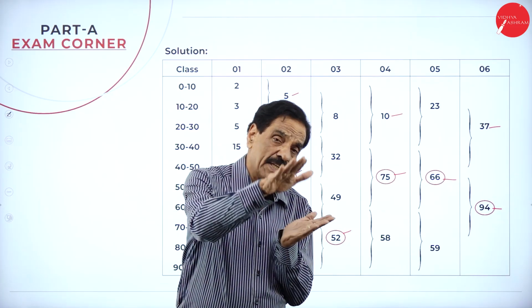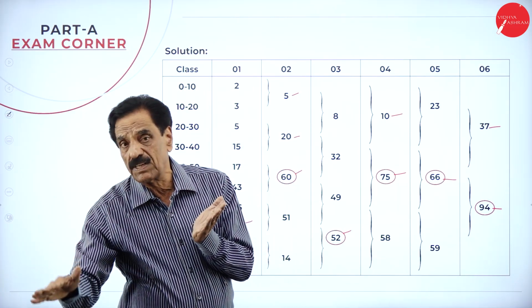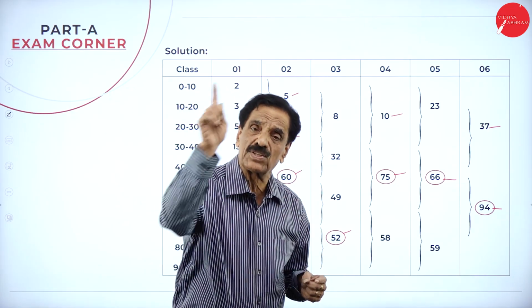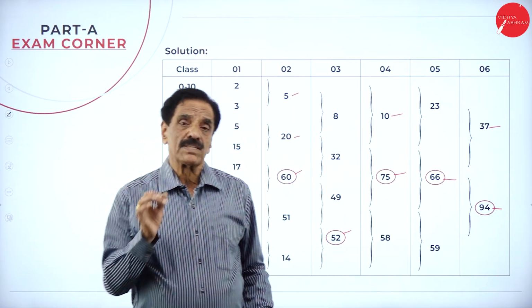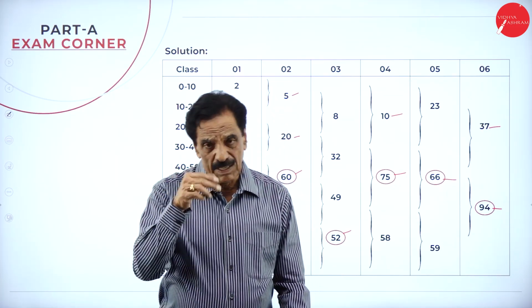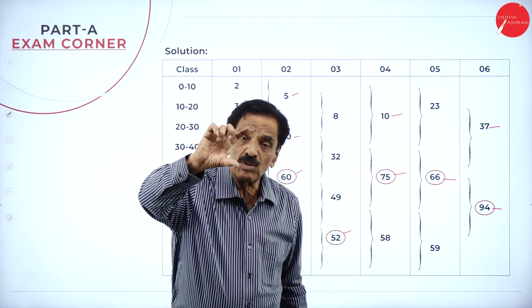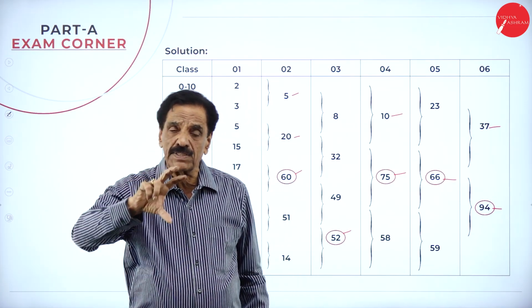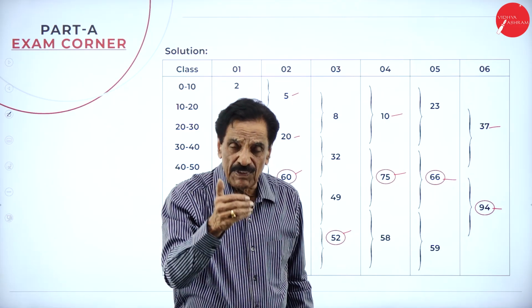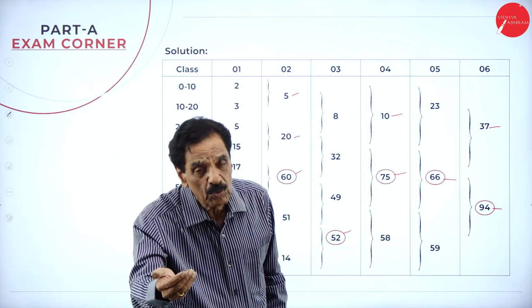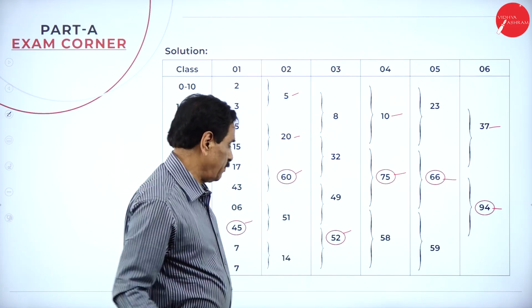Take the 3 frequency at a stretch. Find out the highest frequency. Leave 1. Next 3. Leave 2. Next 3. I will repeat. What is the step to do? First is highest frequency. Then highest frequency. Next, take the 2 frequency at a stretch. Leave 1. Next 2. Find out the highest frequency. Fourth one. First 3. Find out the highest frequency. Leave 1. Next 3. Leave 2. Next 3. Find out the highest frequency.